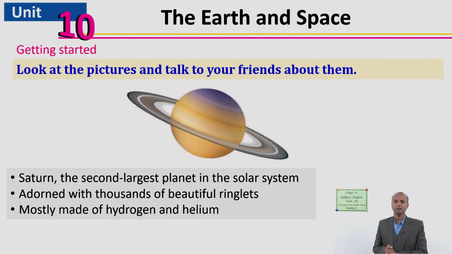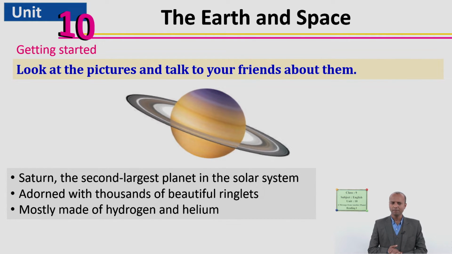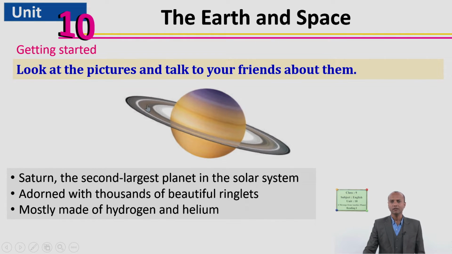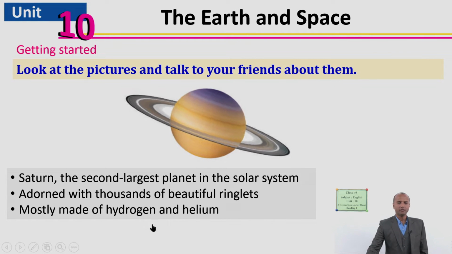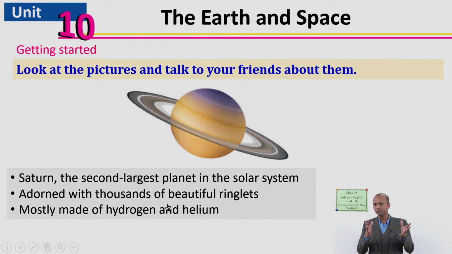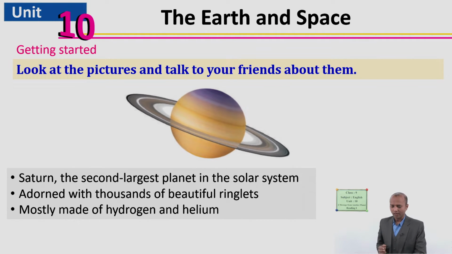Saturn is the second largest planet in the solar system. Adorned means made beautiful with thousands of beautiful ringlets. You can see rings here. These are thousands in number, and they are called ringlets. And finally, it is mostly made of hydrogen and helium. Let's see another picture.